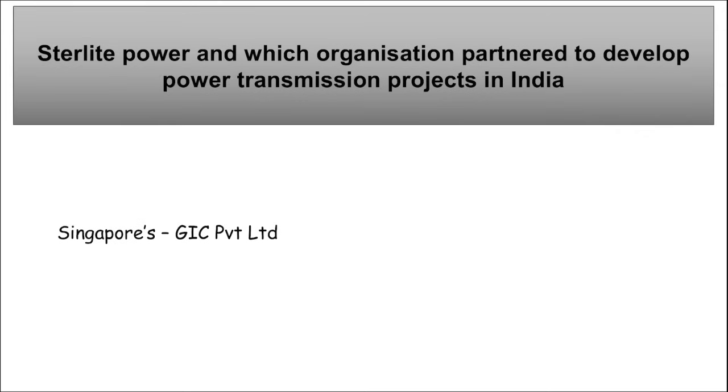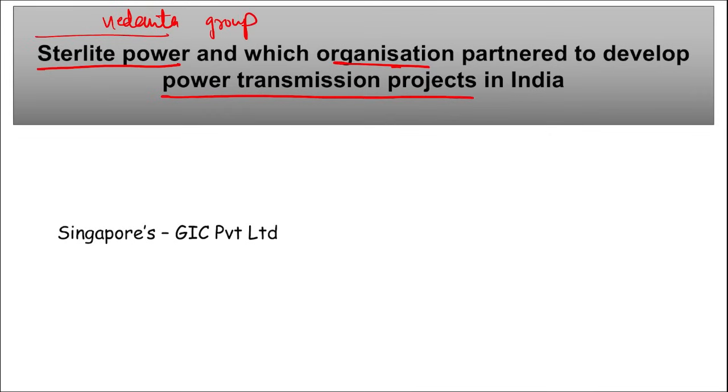Moving on, next is Sterlite Power, and which organization partnered to develop power transmission projects in India. So this Sterlite Power, remember this Sterlite Power, it is a part of Vedanta Group, and they have partnered with whom? They have partnered with Singapore's GIC Private Limited. I repeat, Sterlite Power Transmission, that is a part of Vedanta Group. They have partnered with Singapore's GIC Private Limited, and they have signed a definitive agreement to set up new platform to develop and operate power transmission projects in India.